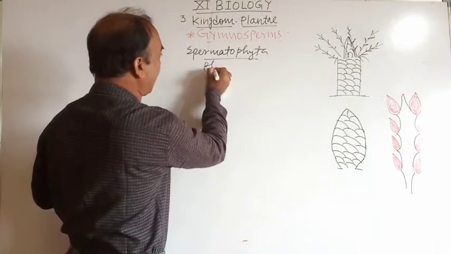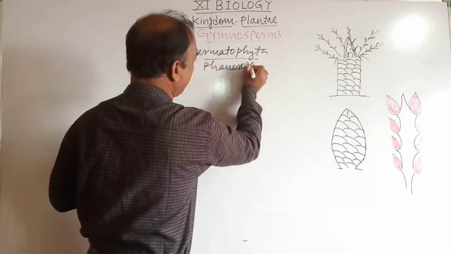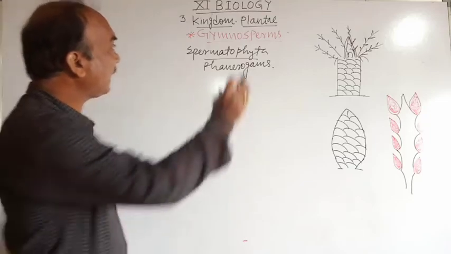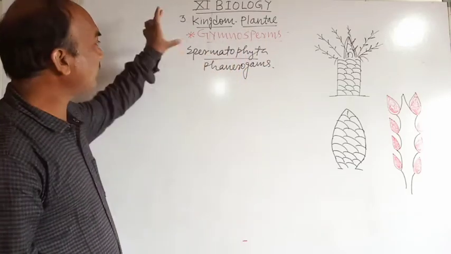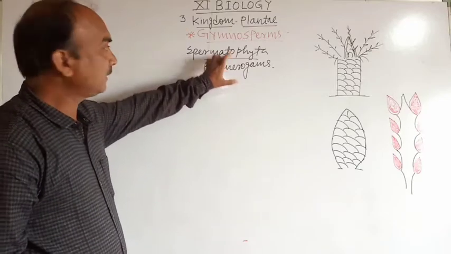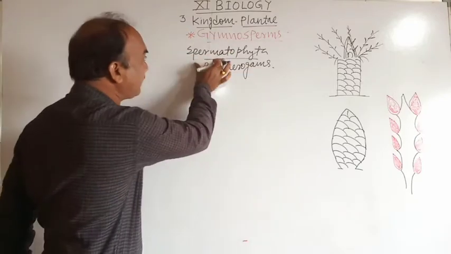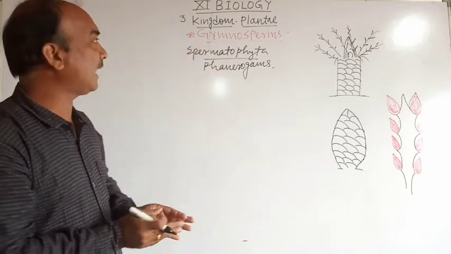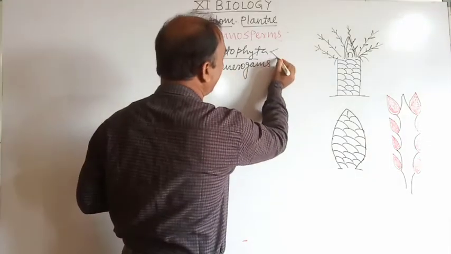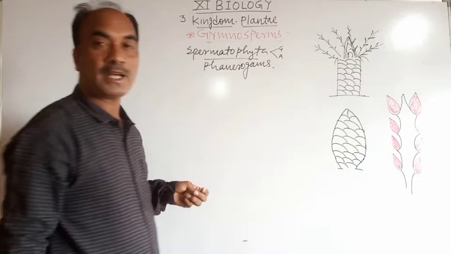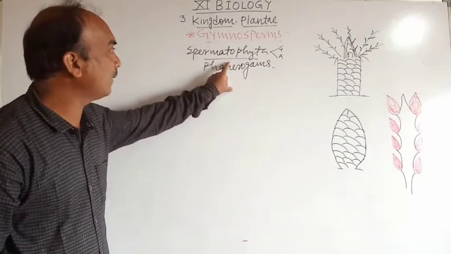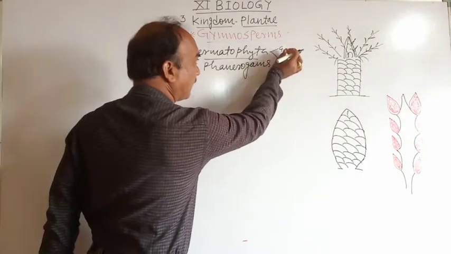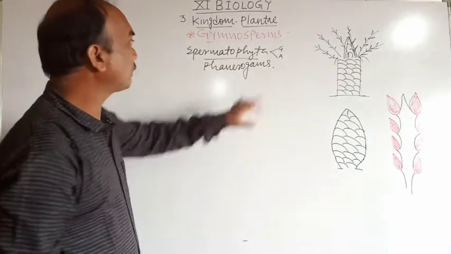Spermatophyta are phanerogams. In spermatophyta, phyta means the plant and spermato means the seeds. The plants which produce the seeds are called the spermatophyta. And these spermatophyta are further classified into the gymnosperm and the angiosperm. Or phanerogams are classified into two groups of plants, that is the gymnosperm and the angiosperm.